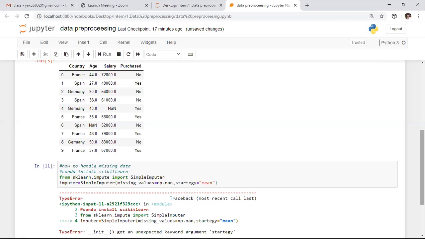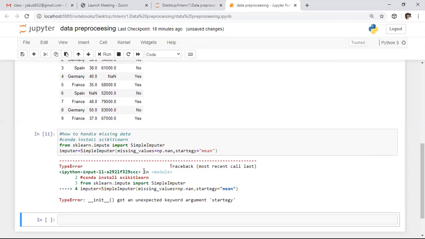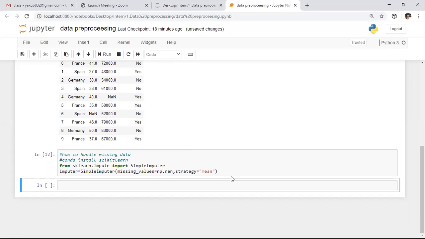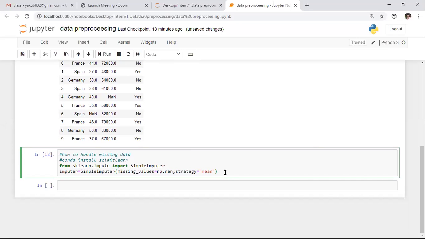Yeah, it is returning an error. Which error is it? SimpleImputer got an unexpected keyword argument 'strategy'. I made a spelling mistake in strategy. Now I'm running this portion again, and it is not giving any error, which means it is correct.